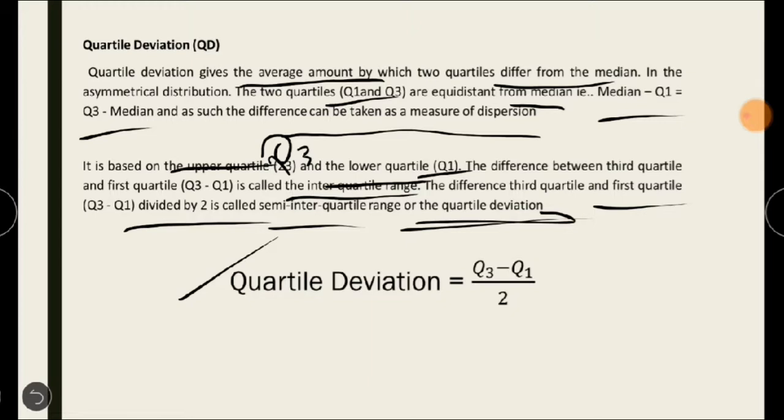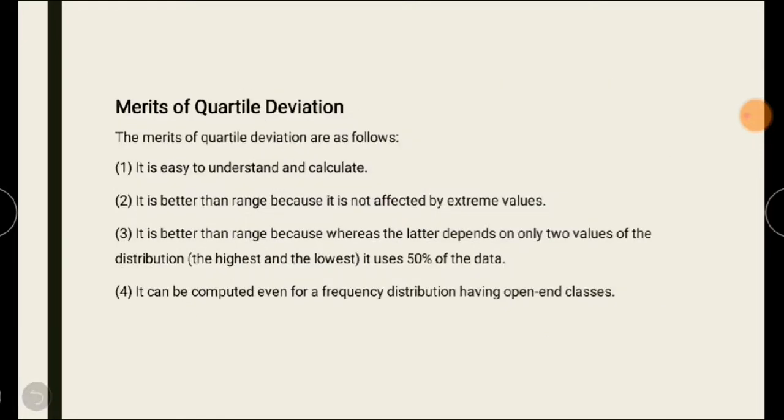Quartile deviation gives the average amount by which the two quartiles differ from the median. Keep this formula in mind. We use this formula to calculate the quartile deviation: Q3 minus Q1 divided by 2. There are a certain set of merits with respect to quartile deviation. It is easy to understand and calculate.